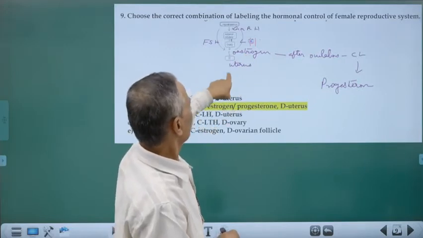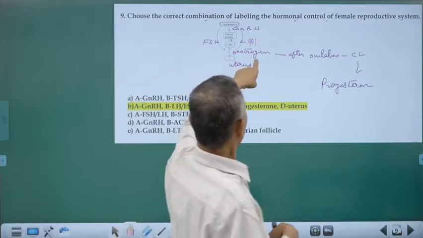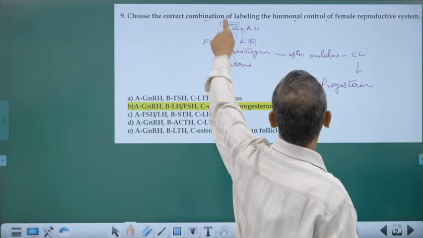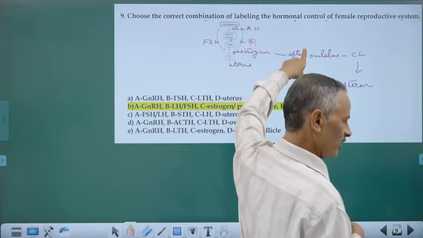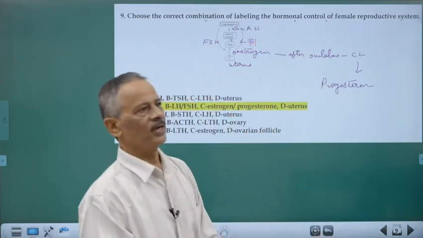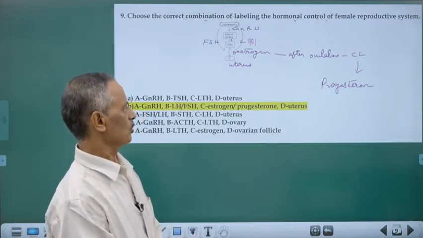Okay, they are all acting on uterus. And estrogen will be suppressing hypothalamus. We have studied it, and it starts producing the LH, and that LH will be responsible for the release of the ovum. LH surge is responsible for the release, and after that, the corpus luteum is formed. Corpus luteum starts producing progesterone.